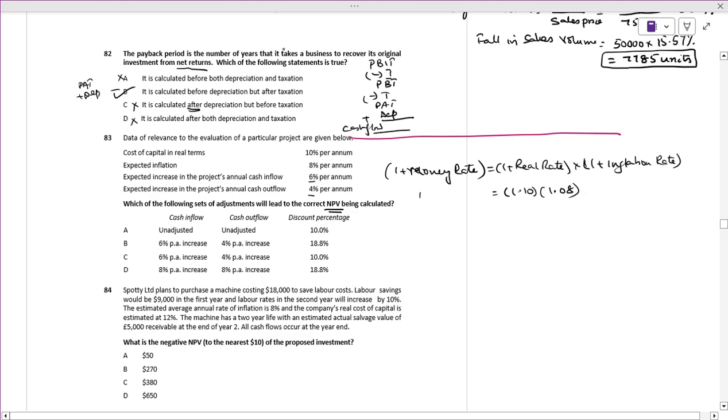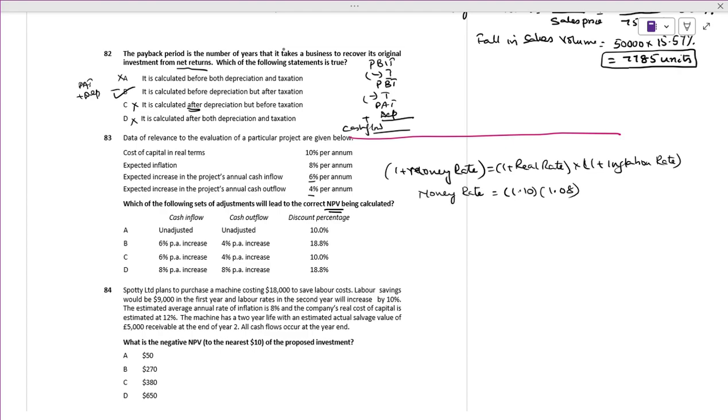If you take the money rate, it is nothing but the discount rate. So we get 1.188 minus 1, which comes to 18.8%.